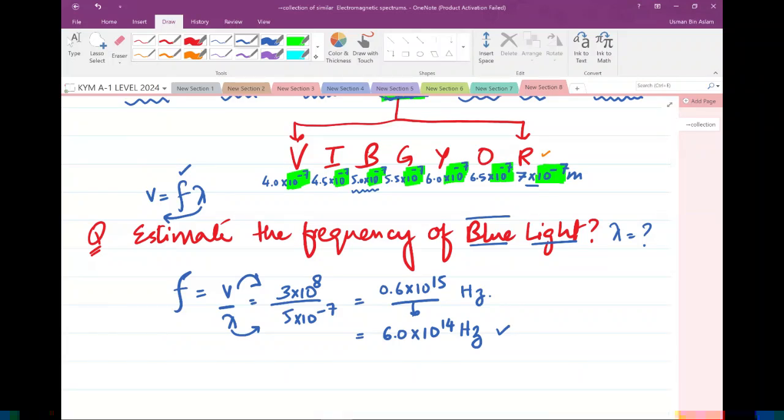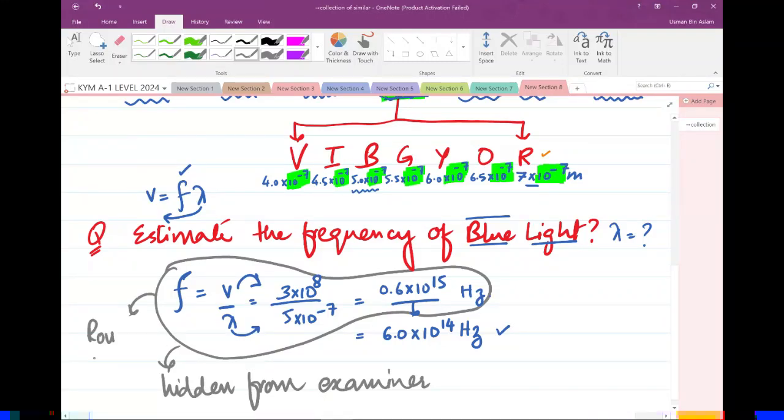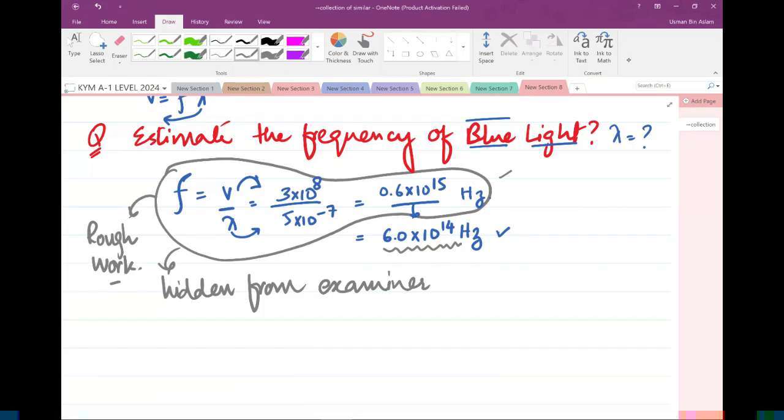Examiner does not need to know that you have calculated. So this part here has to be hidden from the examiner, because in estimate, examiner is not expecting you to perform calculations. So you can perform this on the rough page, rough work. Examiner doesn't need to know this. This is the answer that examiner needs to know. So this is what you're going to write in your paper too, without actually showing the working for it. Okay, let's take a break and see if you understood that.